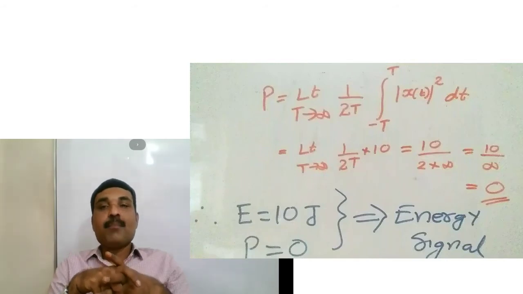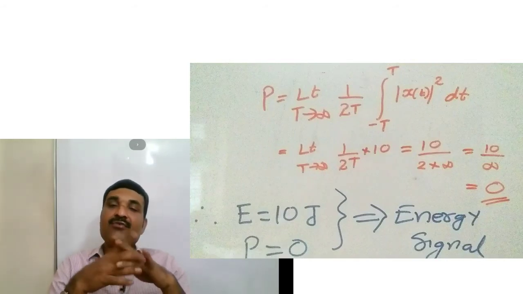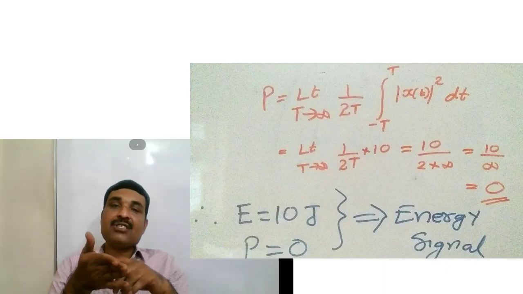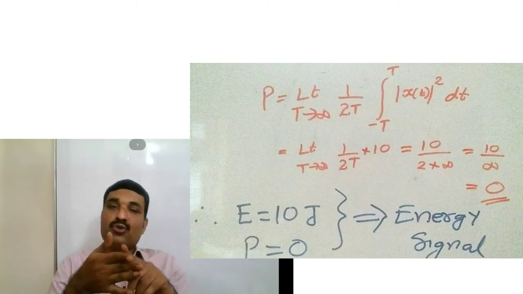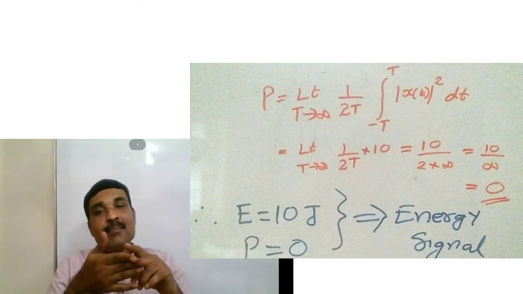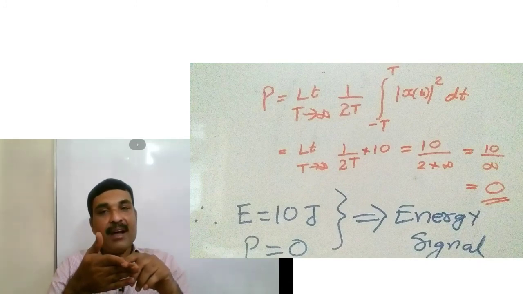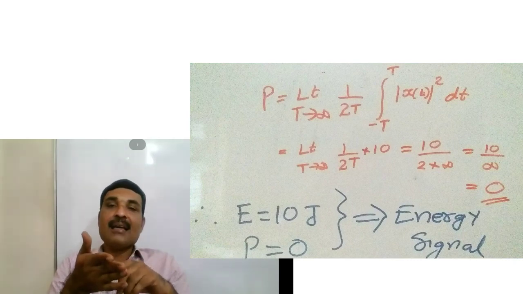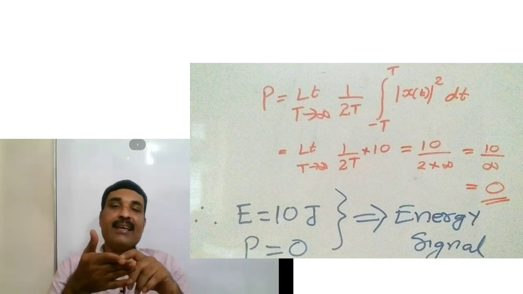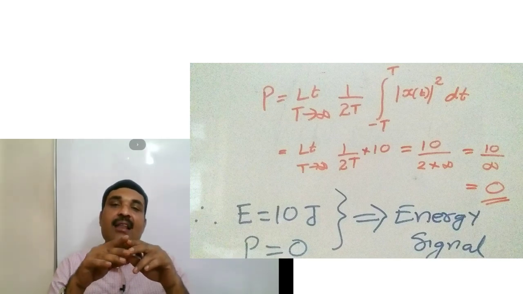Now we can check the power of this signal. Power of the signal is limit t tends to infinity 1 by 2t, with the range of integration from minus 2 to 2. That is limit t tends to infinity 1 by 2t multiplied by integration of minus 2 to minus 1 1 square dt plus integral minus 1 to plus 1 2 square dt plus integral 1 to 2 1 square dt, and the value of this integral we already determined as 10.